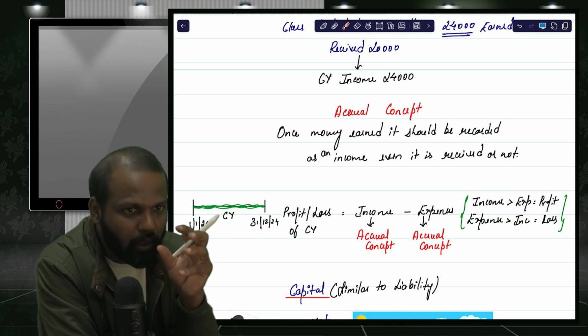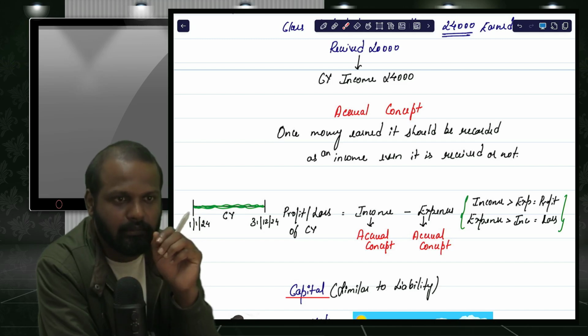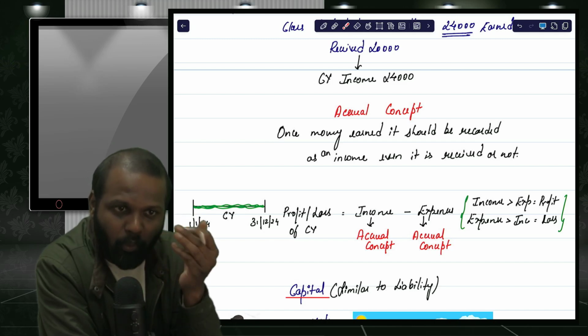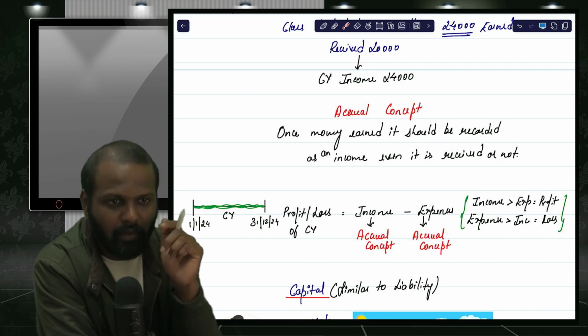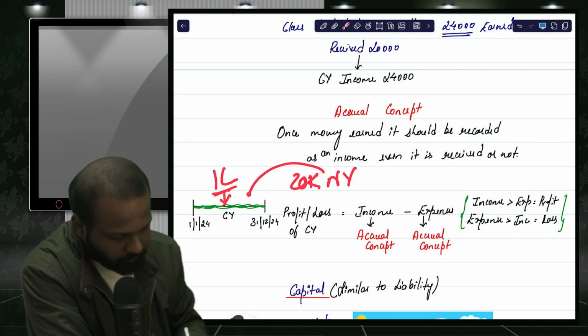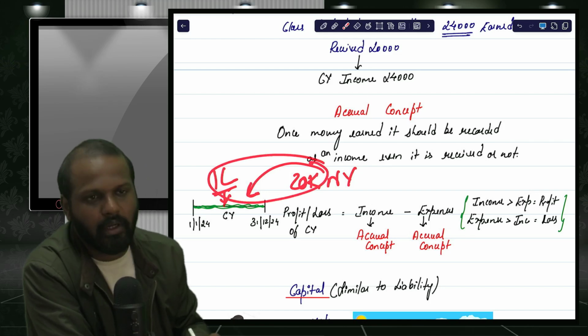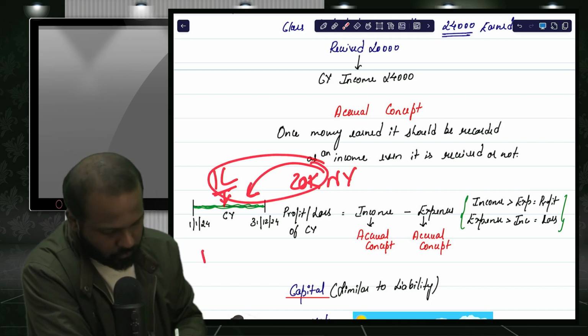Once you earn the money, it is an income of that year, even if that amount is received or not received. Whatever 1 lakh I have received in the current year is earned in the current year, and the 20,000 I receive next year, that also I have earned in which year? Only the current year. So the total income of the current year is 1,20,000.